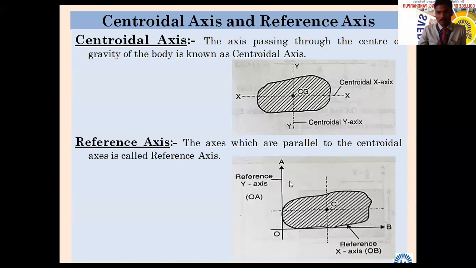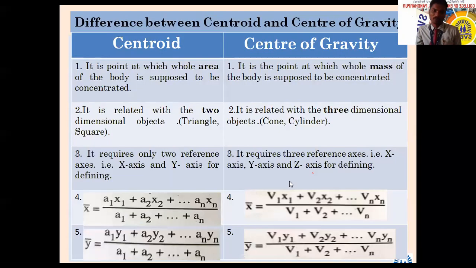centroidal axis and reference axis. Now hereafter, though we have seen here centroid and center of gravity, आपण काय करणार आहोत, आता दोन्ही टर्म एकच कन्सिडर करणार आहोत. And we are going to study in this subject only 2 dimensional entities. We are not going to consider any 3 dimensional entity. ओके, आपला सिलेबस हा लिमिटेड आहे 2 डायमेन्शनल एंटिटीसाठी.